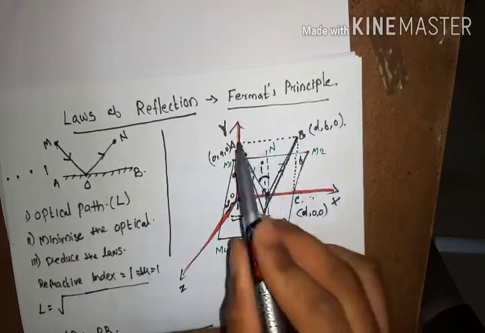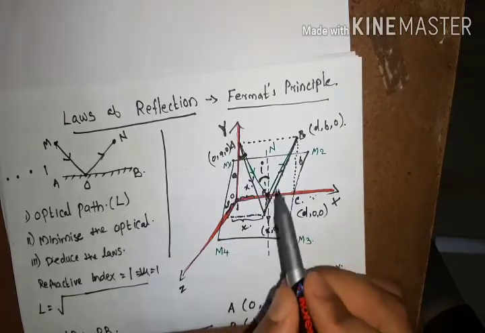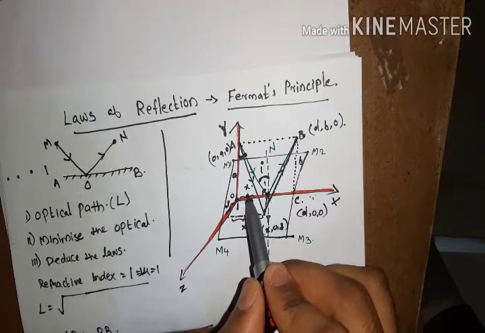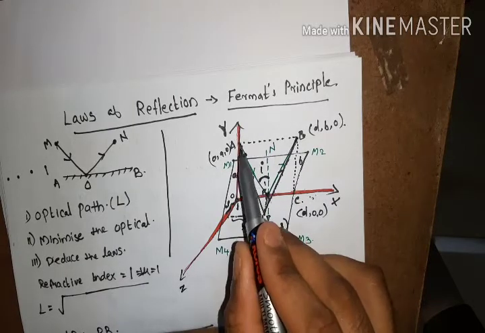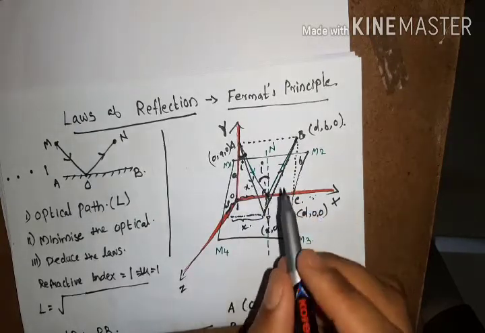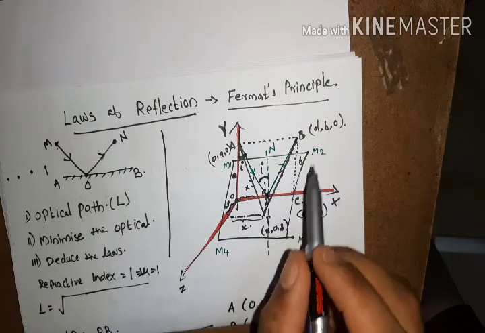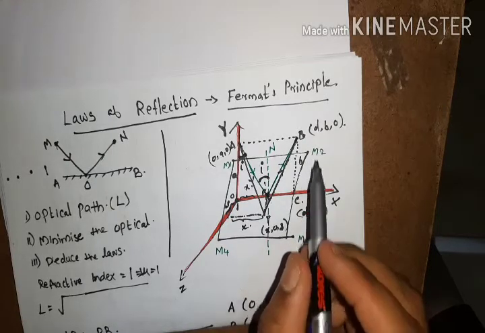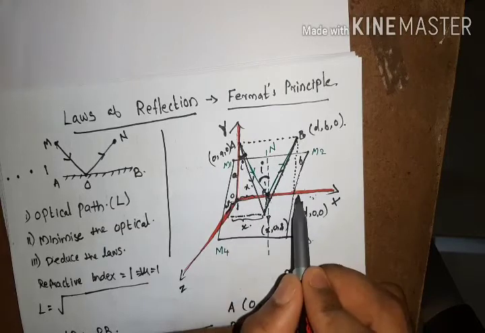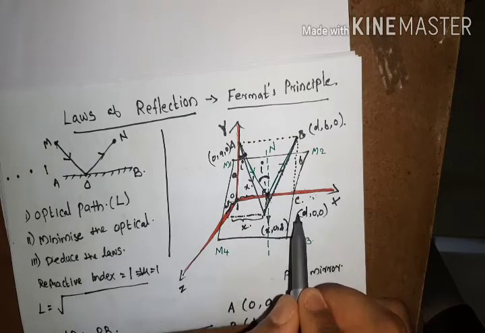That means these two lines are parallel lines and this line is intersecting these two parallel lines, so these angles are equal. So x divided by root of x square plus a square corresponds to the sine of the angle I. Now the second term is (x minus d) divided by root of (x minus d) whole square plus b square. If this distance is x and this total distance is d, then minus of (x minus d) corresponds to d minus x.